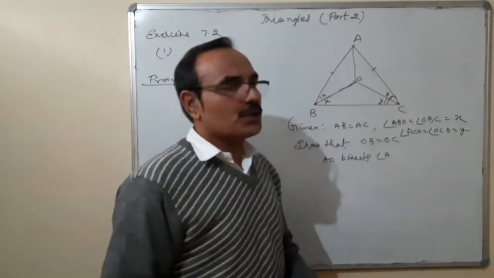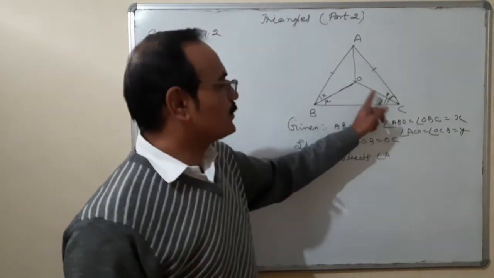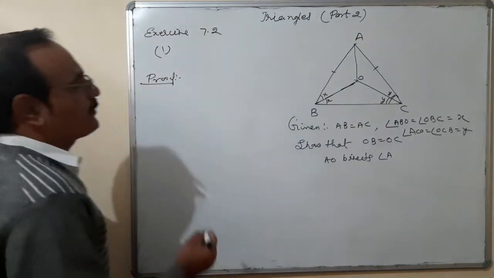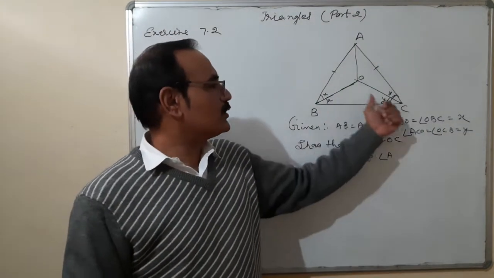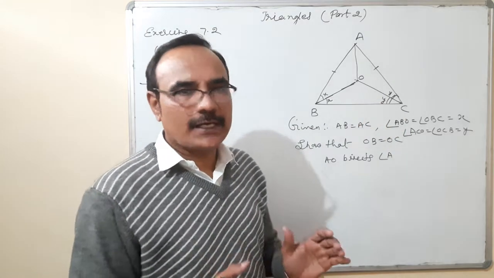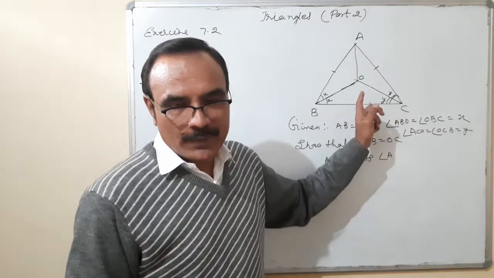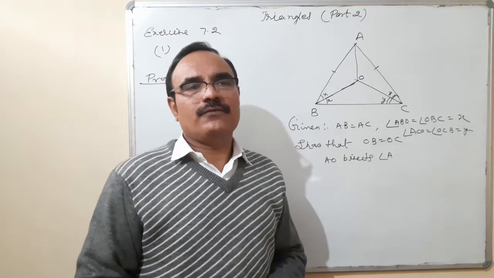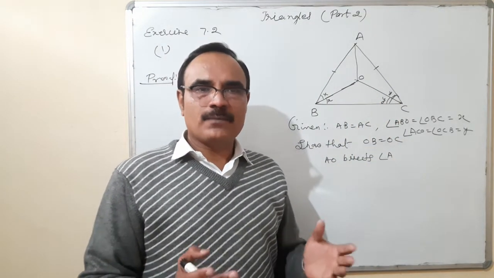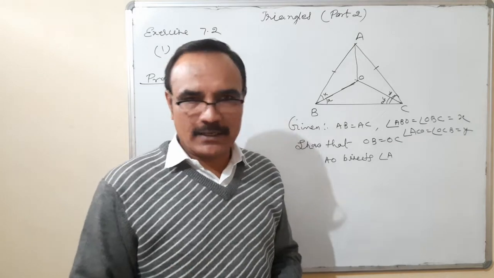Number 1, OB is equal to OC. Since I am proving that OB is equal to OC, we have to concentrate on triangle OBC, because in triangle OBC, OB and OC are two sides, and we know through the theorem, if opposite angles are equal, then their opposite sides are equal.